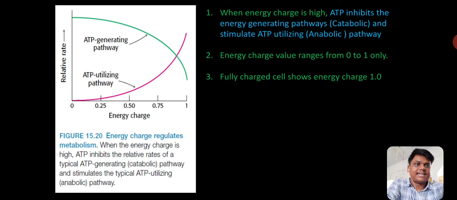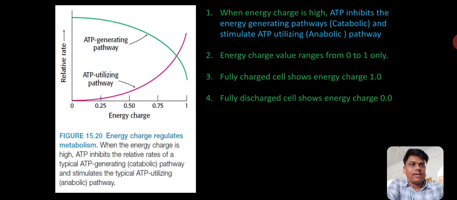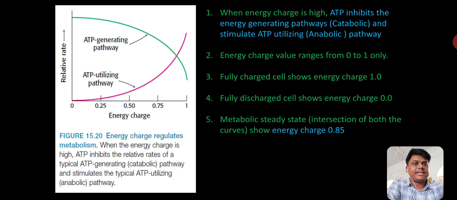So a fully charged cell shows energy charge 1, and a fully discharged cell shows energy charge 0. Metabolic steady state is the intersection of both the curves, which lies at point 0.85. That is the metabolic state.